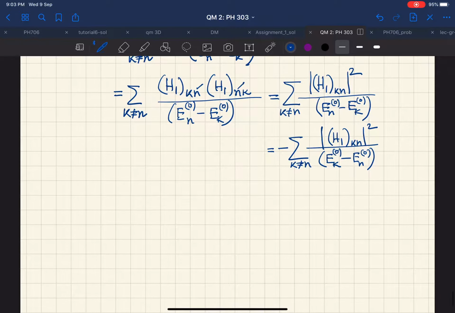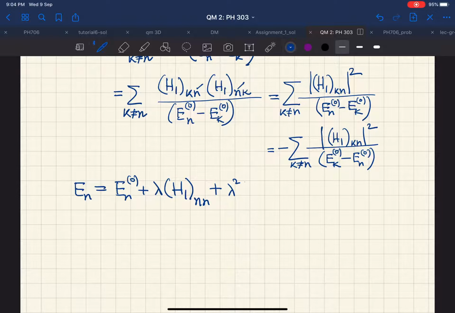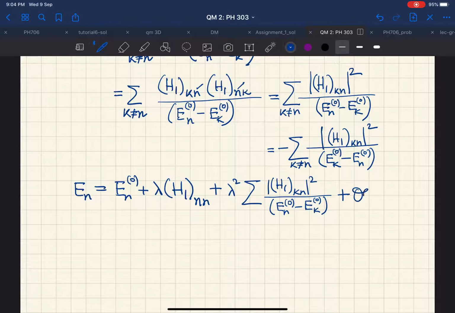Therefore, to second order in energy, we should write it as En0 plus lambda H1 Nn plus lambda squared H1 Kn mod squared divided by En0 minus Ek0. So this is up to second order. Then there will be higher order terms.